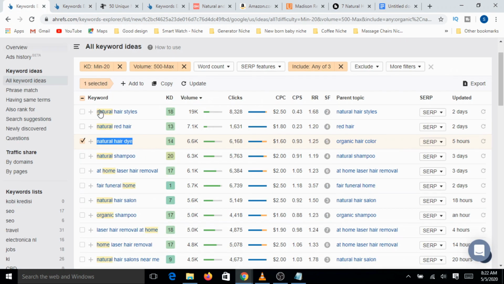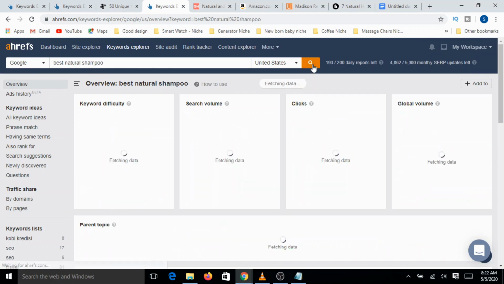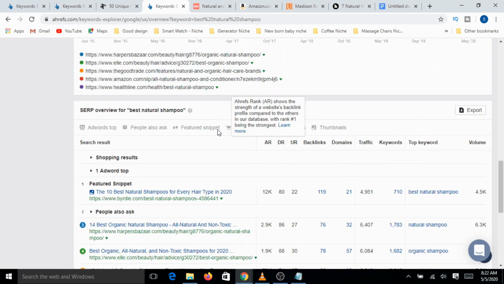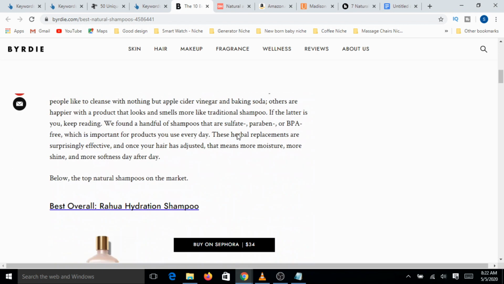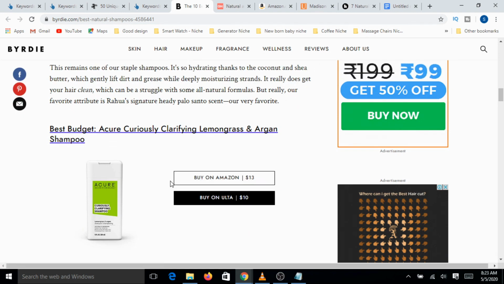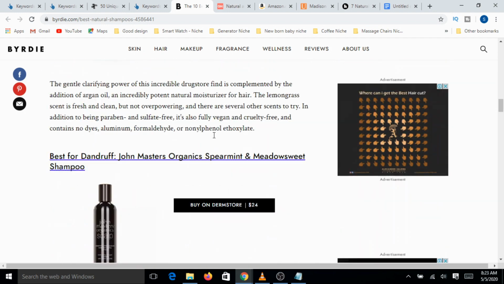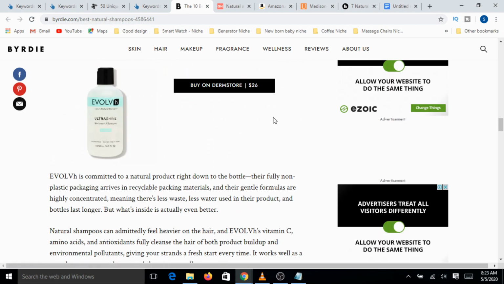If you want, you can check one more. Look at natural shampoo. Check out best natural shampoo, and you can see buy on Amazon, buy on Ulta. The moment you talk about any of the best products, the content is going to influence you to buy those products from the other websites with which this website has an affiliate relationship.